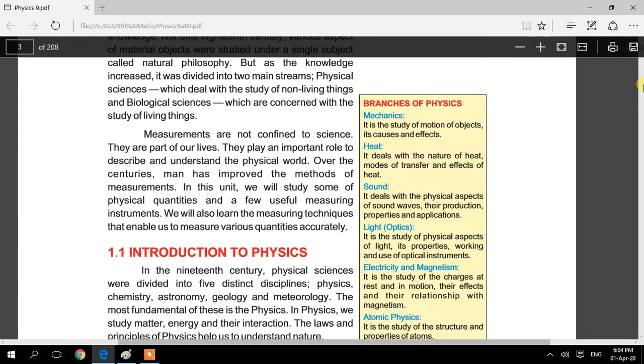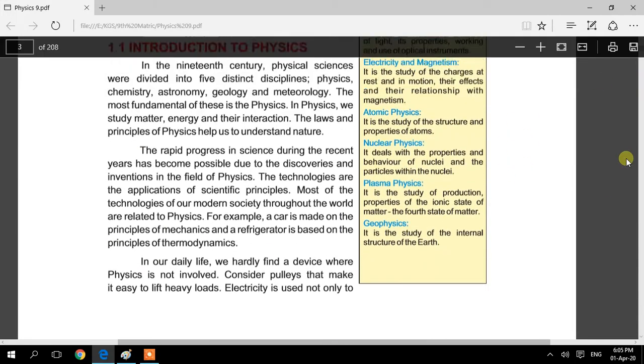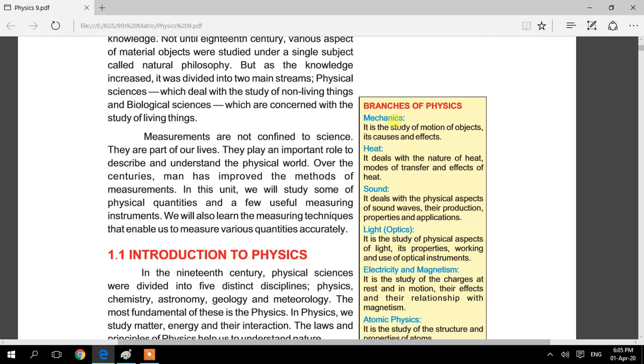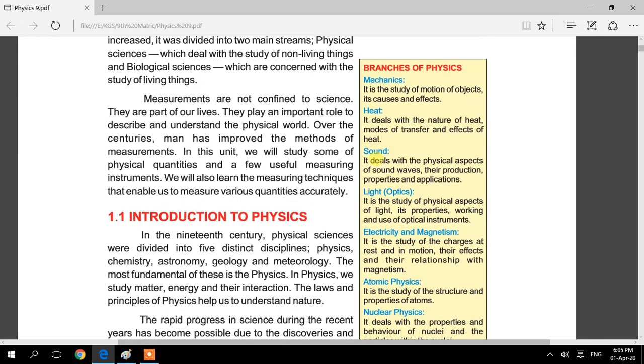Mechanics. First of all, mechanics is the study of motion of objects. When you study mechanics, you will deal with the motion of objects, like the motion of cars, circular motion, random motion. These different kinds of motion you will discuss in this branch. Now the next branch is heat. Heat deals with the nature of heat and modes of transfer, like how heat is transferred and how heat is produced, what heat energy is, etc.